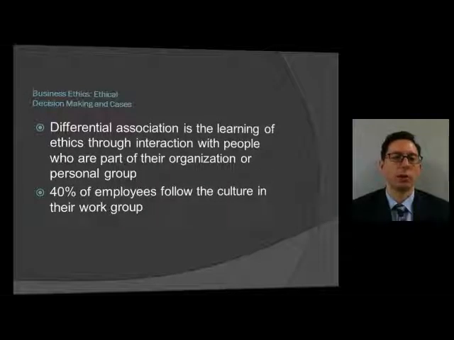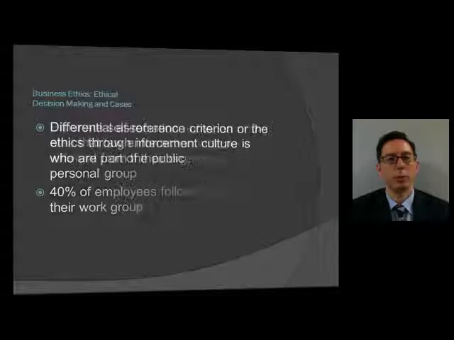Differential association is the learning of ethics through interaction with people who are part of their organization or personal group. So 40% of employees follow the culture in their work group. So in this case, when you have these departments, Frank Serpico's New York Police Department, the New Orleans Department, the departments that had chiefs who were committing sexual harassment, 40% of employees will follow the culture in their work group, and that's just too high of a number to be participating in this unethical and corrupt behavior.